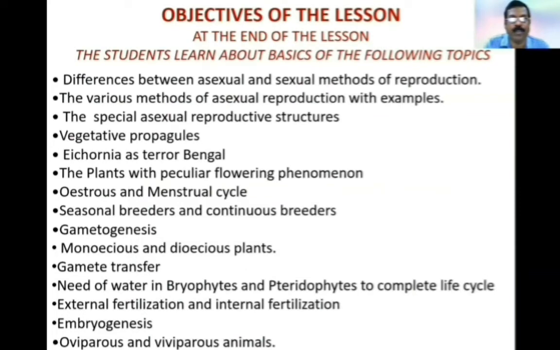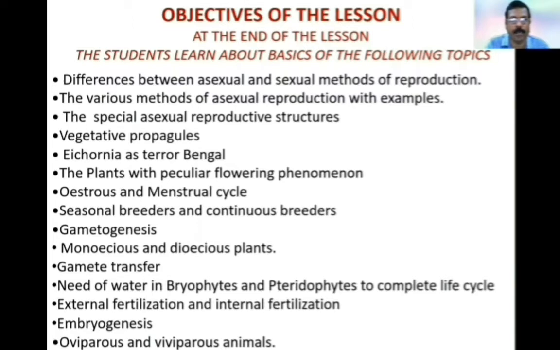The objectives of the lesson. At the end of the lesson, the students learn about basics of the following topics: the differences between asexual and sexual reproduction methods, the various methods of asexual reproduction with examples, the special reproductive structures, vegetative propagules, Eichhornia as terror of Bengal, the plants with peculiar flowering phenomenon, estrus and menstrual cycle, seasonal breeders and continuous breeders,